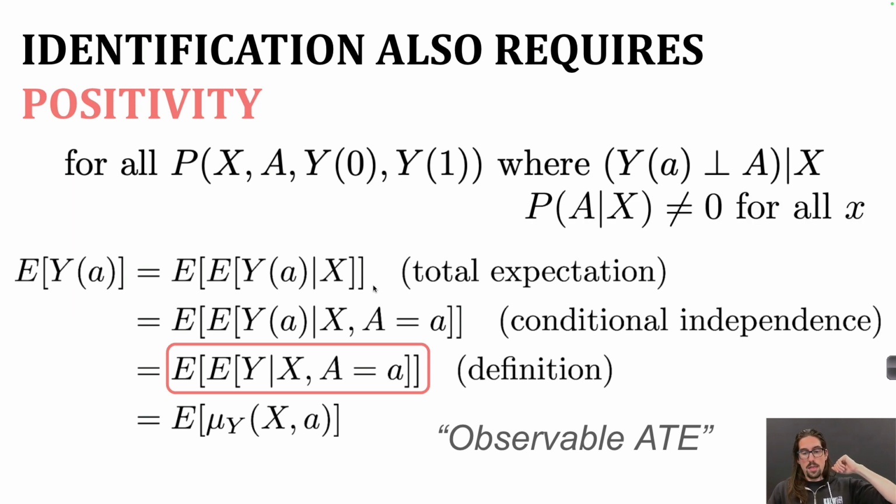Now, the problem is that this thing does not exist if for some subpopulation there's nobody who gets the treatment. So, for example, if people in a particular zip code are never, ever, ever incarcerated, then there's no expected value of y in that subpopulation because that subpopulation just doesn't exist.